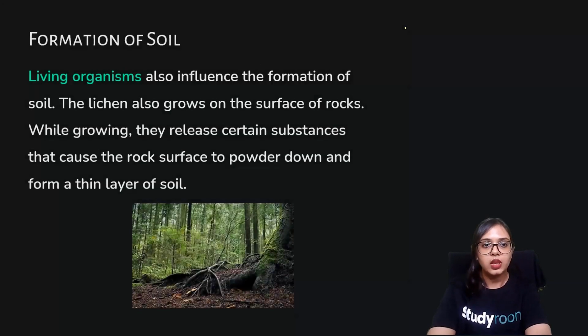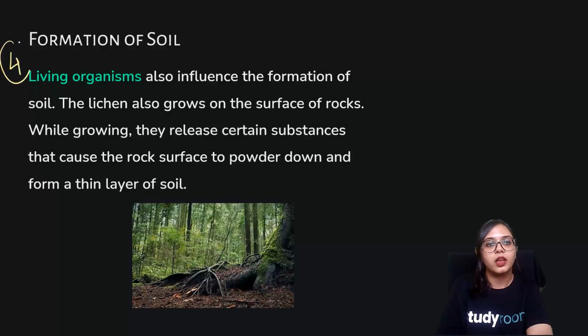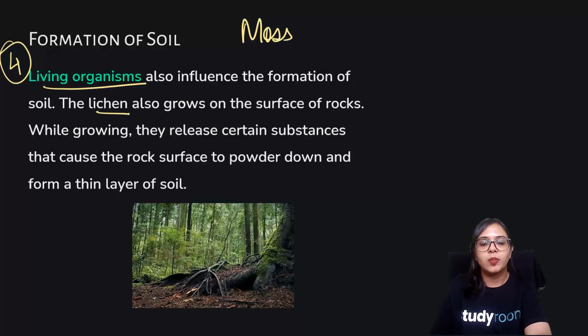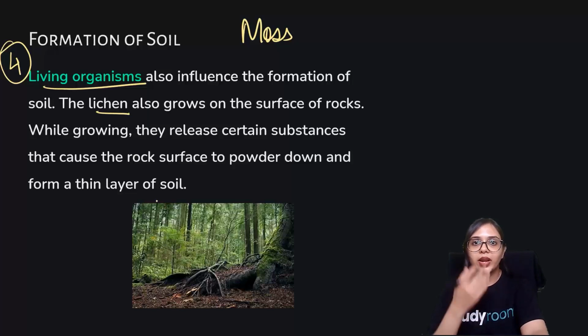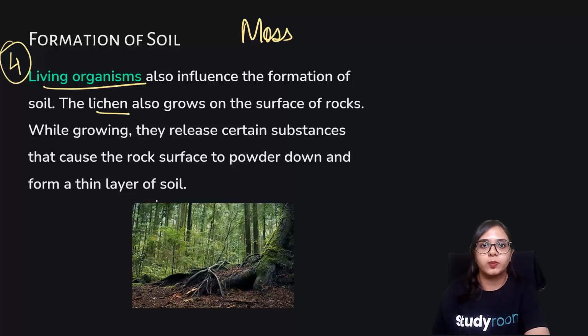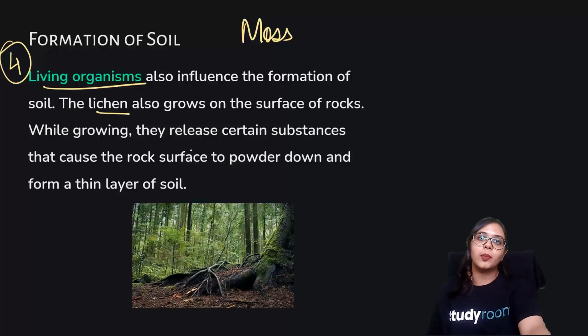The other determinants are some living organisms, lichen and also moss. These lichens grow on the surface of rocks. If you may remember, they are in a symbiotic relationship with the cyanobacteria, the algal part. The lichen part provides the mineral substratum to the blue green algae. Since they are growing on the surface of rocks, they are going to get those nutrients from the surface of the rocks.